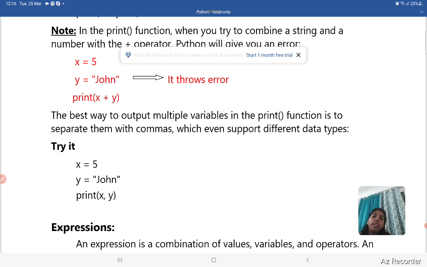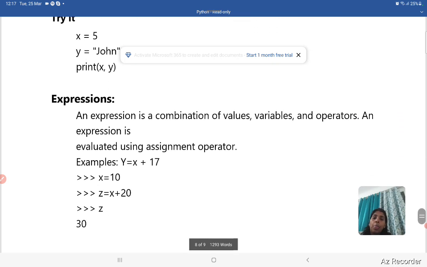Means in this program we add 5 with John. It is not possible because we cannot add any string to an integer. But in this example, when I write here x equal to 5, y equal to John, print x y, it is possible because we only have to get the output. We do nothing else.